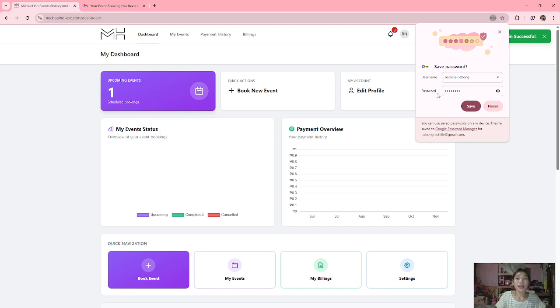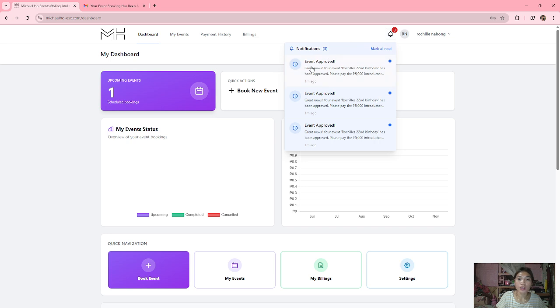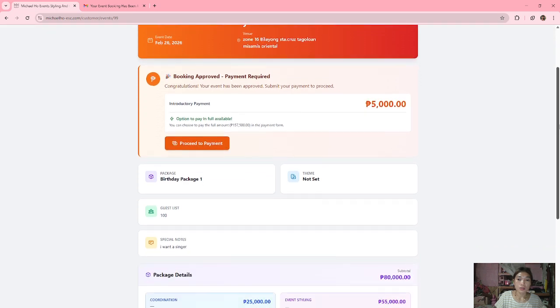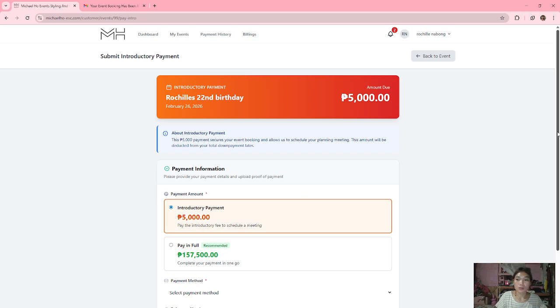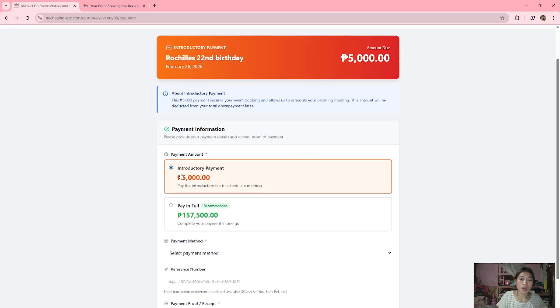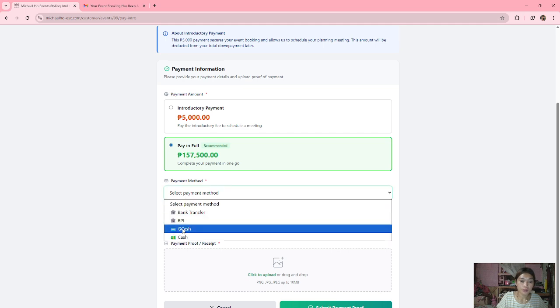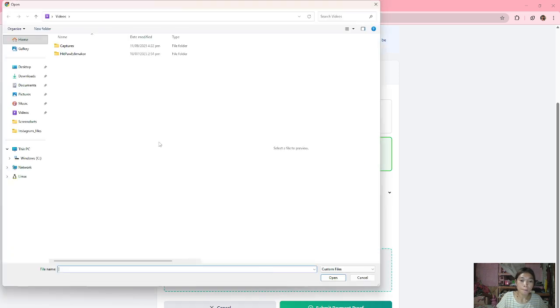So here's the client dashboard. So you can see there's a notification, event approved. So let's click it and proceed to payment. So there's an introductory payment of 5,000, and pay in full. So let's pay in full, for example, and payment method, for example, GCash, and upload the receipt.